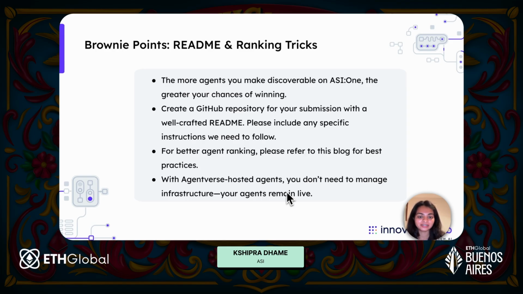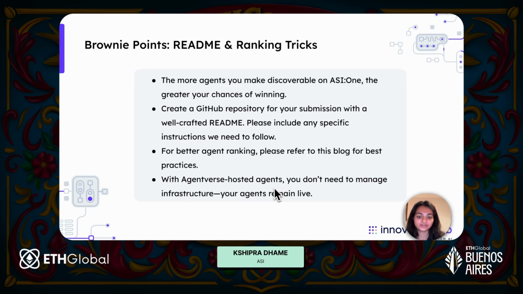Next is to create a GitHub repo for your submission with, again, a good README. If you need some API keys or something to run your agents, do mention those. Make sure you mention your agent addresses in your GitHub repo. And for agent ranking, you can refer to the documentation. It will guide you, or you could just look up some good agents on Marketplace that are listed higher, and you can refer to those READMEs as well.